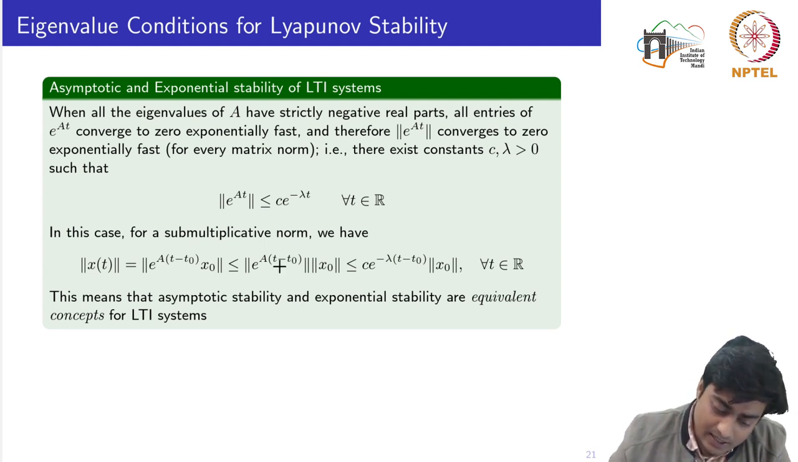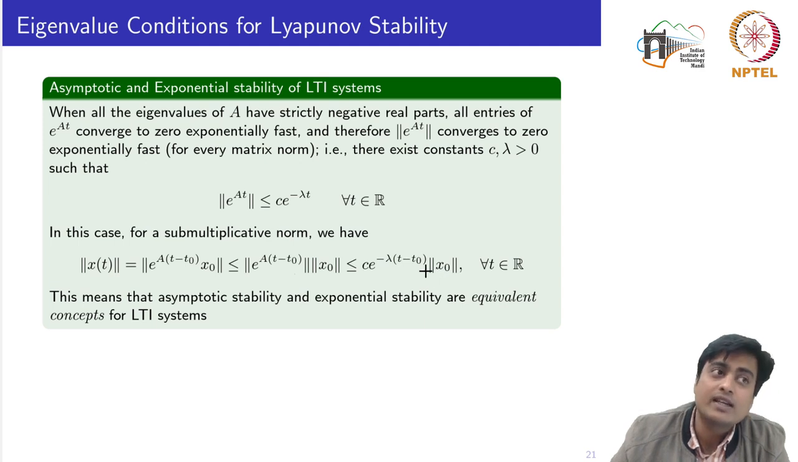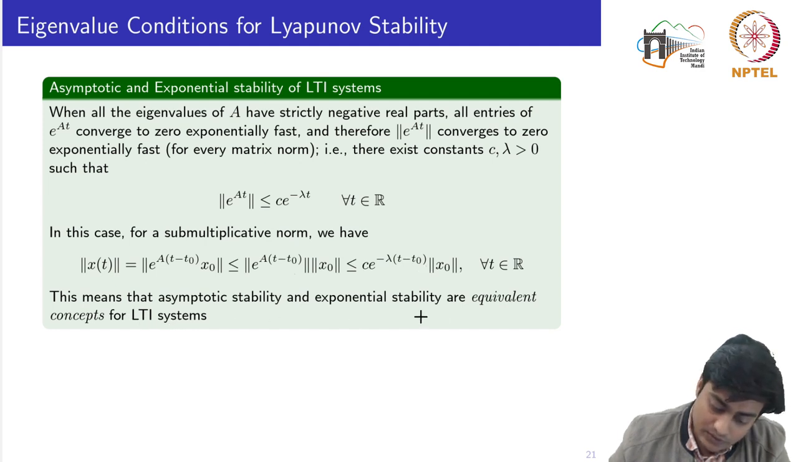You can also see a technical proof of this: for a submultiplicative norm, if I compute the norm of the signal x, which is given by e to the power A(t minus t naught) times some initial condition x naught, the norm of this quantity would always be less than or equal to the multiplication of their individual norms. Right? And this one we can replace by replacing the time t by t minus t naught. There exist two scalars c and lambda, and finally we obtain this, which is basically the definition of the exponential stability for LTI systems. So these two definitions are equivalent for LTI system.